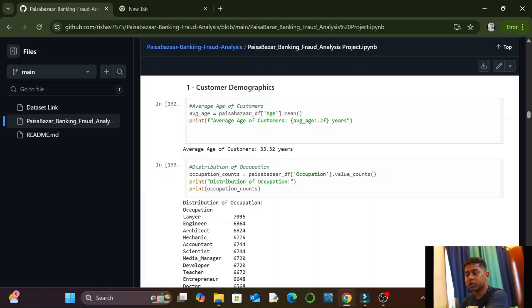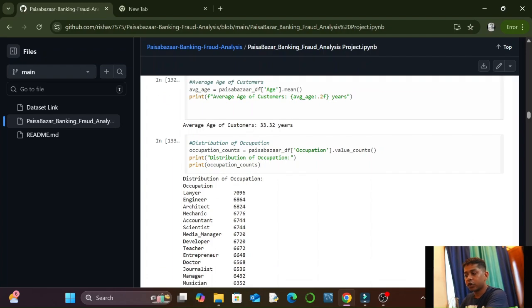Average age of customers: I have taken the age column and found the mean value of the age column, as you can see. So we got the average age of customers as 33.32 years.